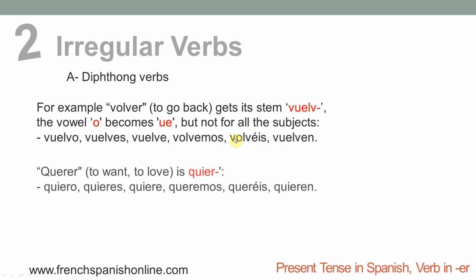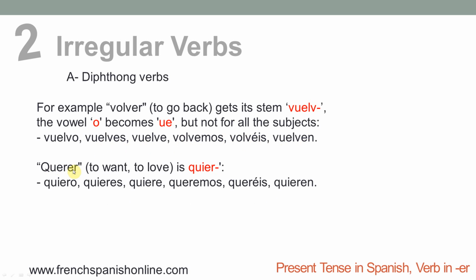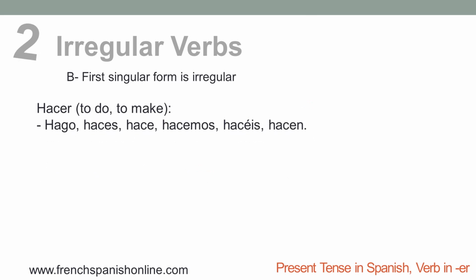Let's take another example with the verb querer, to want or to love. The stem is quier-, so the letter E becomes IE, and we have quiero, quieres, quiere, queremos, queréis, quieren. You need to learn these verbs because there is not really a rule to know if it's a diphthong verb or not. Another category now: when the first singular form is irregular.